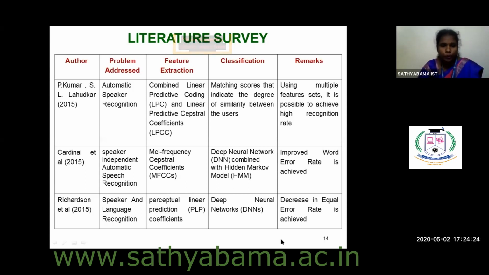If you see the next row, I have mentioned Cardinal et al. Suppose a particular paper has more than 5 or more than 3 authors. In that case, there is no need to write the entire author list in your citation. It is enough to write the first author name followed by et al. Et al means "and others." In the reference section, you have to give the entire list. But if the number of authors is less than 3, all the names you have to mention in the author list inside your project presentation. Likewise, you have to do a literature comparison from the website.